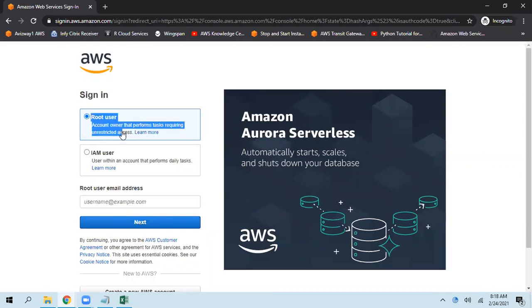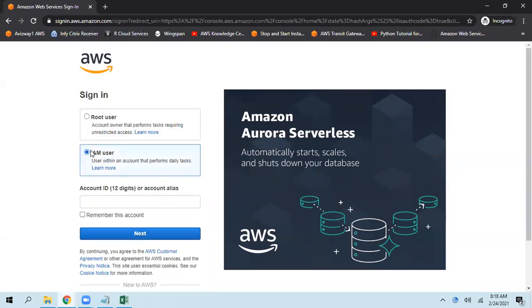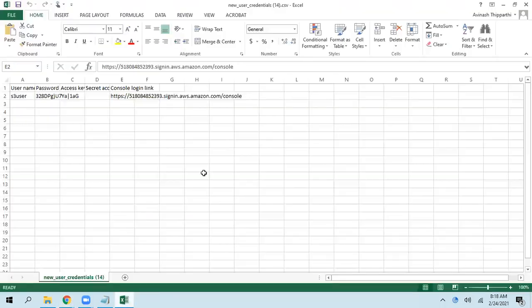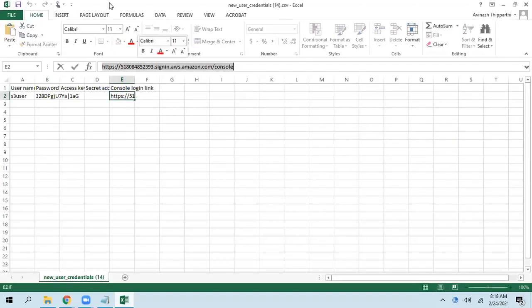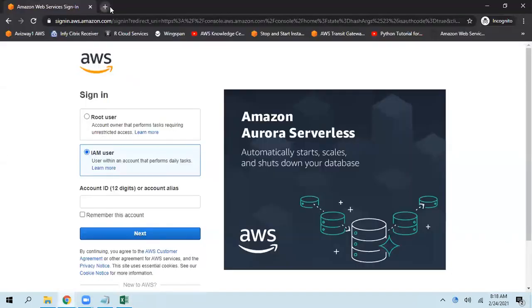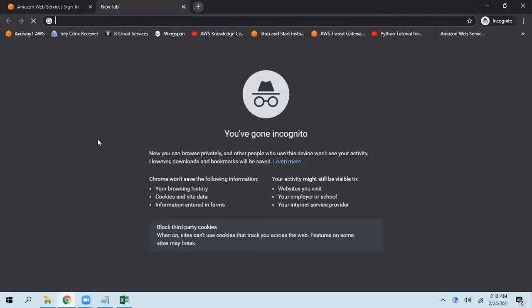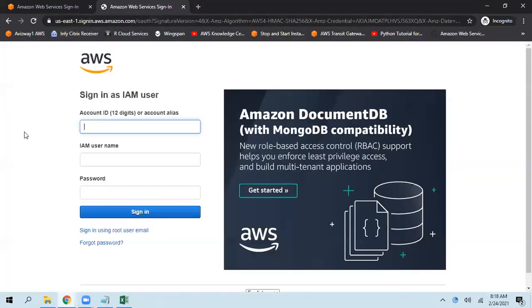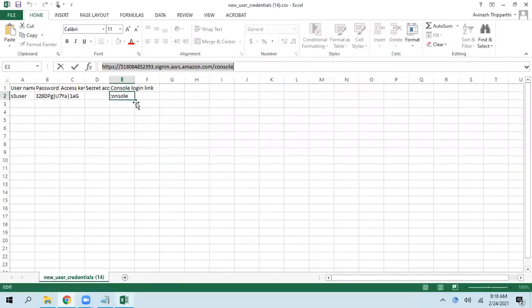Here is the root user, and here is the IAM user. I am selecting IAM user. When we select an IAM user, it asks for your 12-digit AWS account ID, or you can give an account alias. Instead of that, you can pick this entire URL and give it in the browser. It picks the 12-digit account ID of our AWS account automatically. Then we need to enter the username and password.